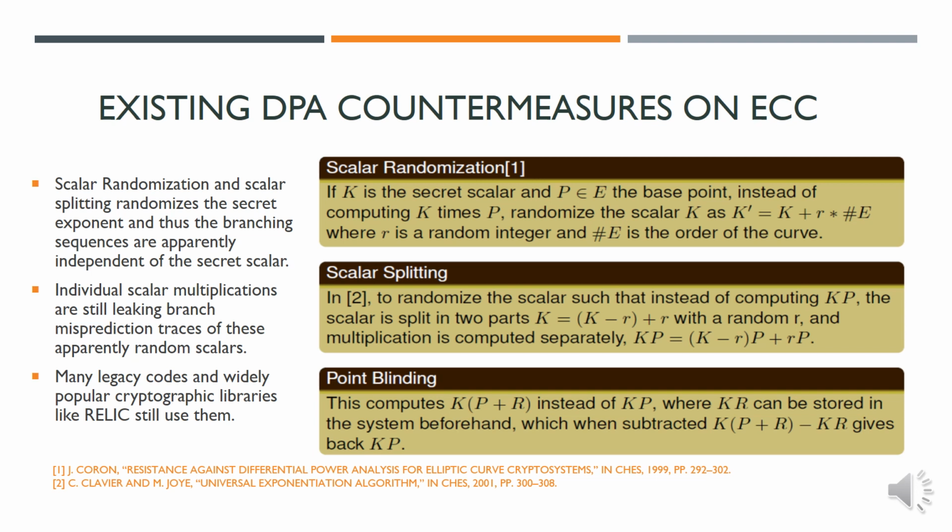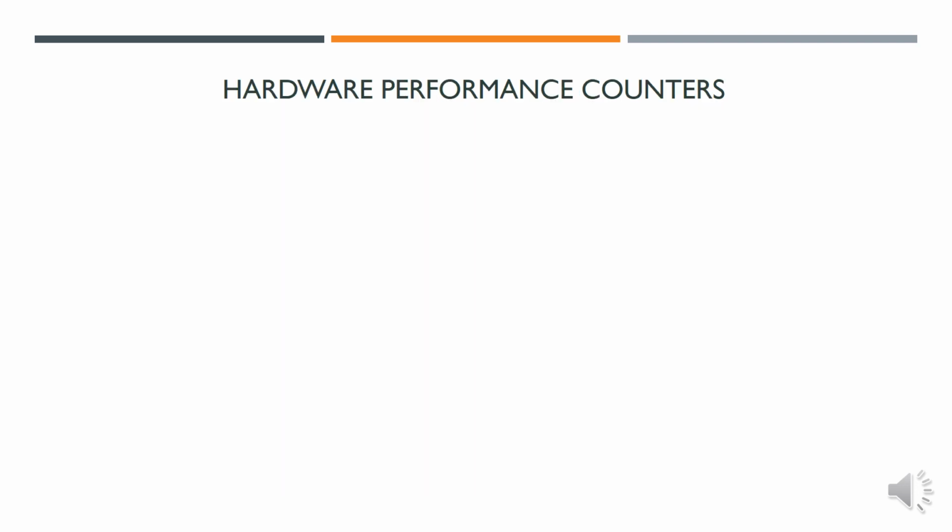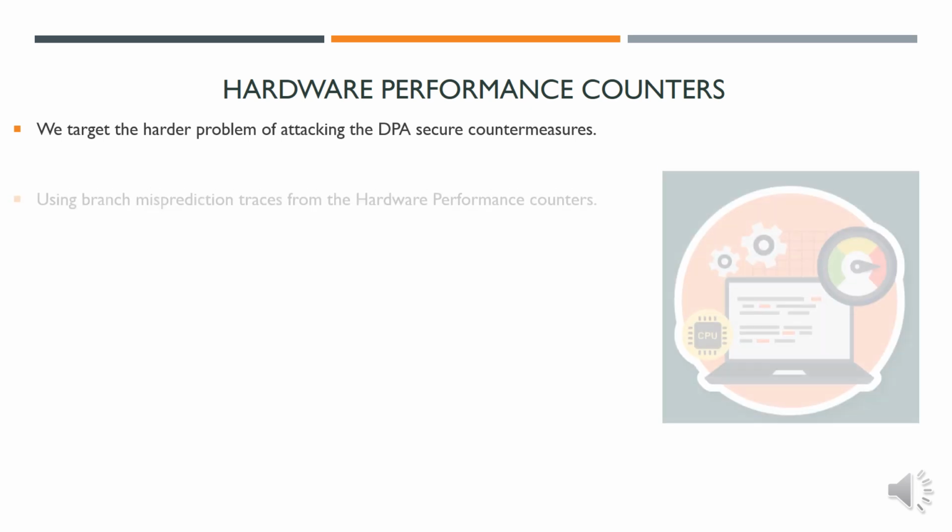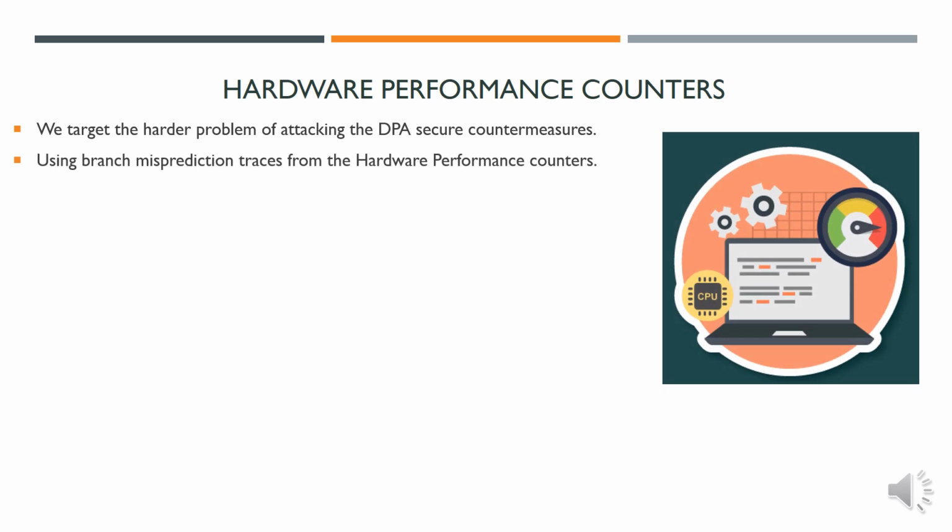Although scalar multiplications can be written without secret dependent blocks, there exist many legacy codes and widely popular libraries like Relic which still use them in practice. Now let us talk about the objective of the work. In this work, we target the harder problem of attacking DPA countermeasures. As explained before, in spite of existing randomization, the implementation of scalar multiplication is not completely branching independent. Thus, we look into the branch misprediction traces from hardware performance counters.